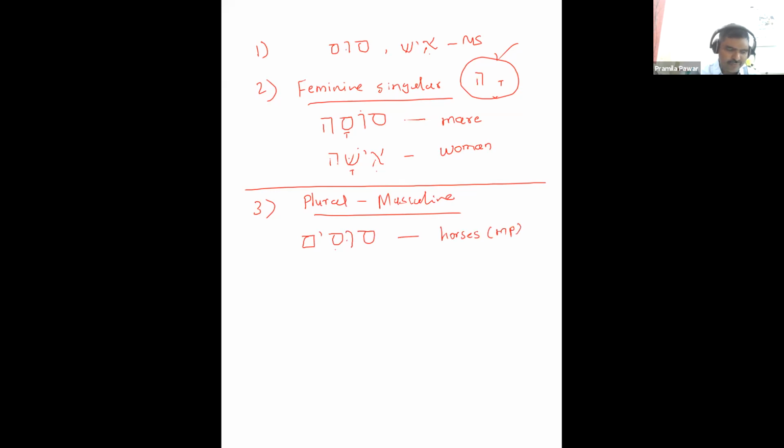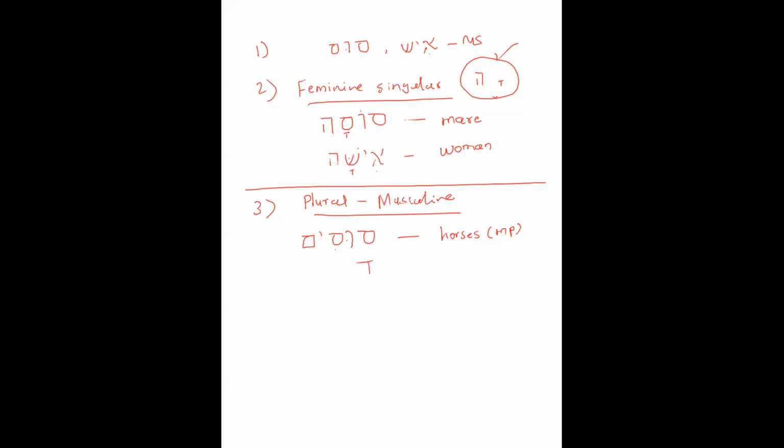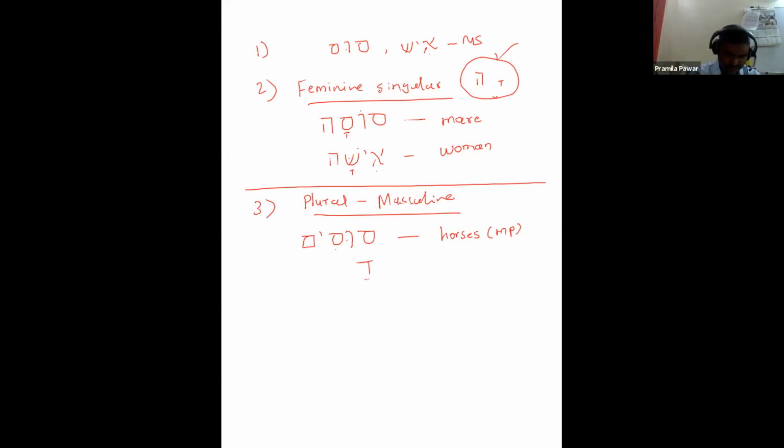And if I take another example, that is davar. Devarim, not davarim. Devarim, sir.